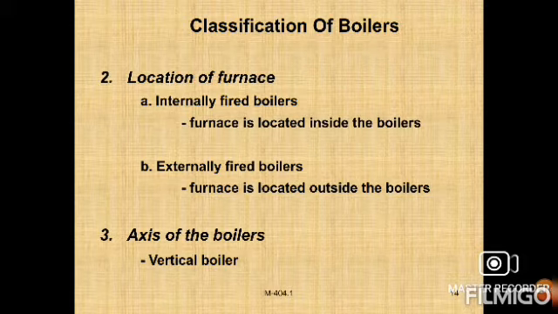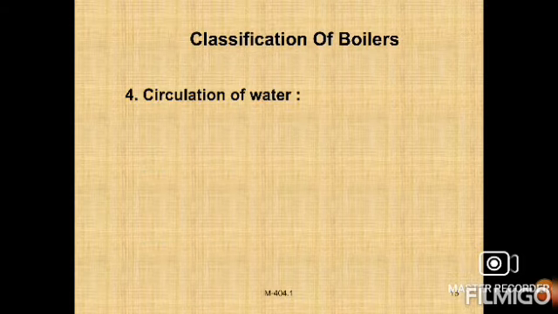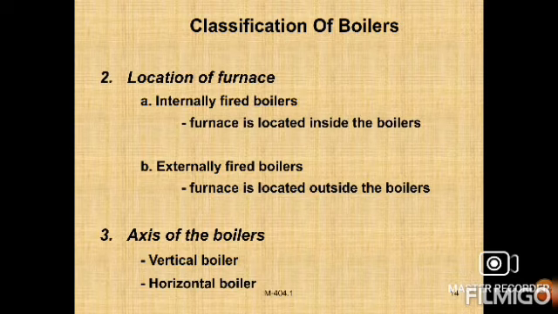So the boiler is placed at some place, and the furnace is located outside of the boiler. Right? That is what location means. Next, axis of the shell. Axis means vertical boiler or horizontal boiler, that is, whether the boiler is placed vertically or horizontally.